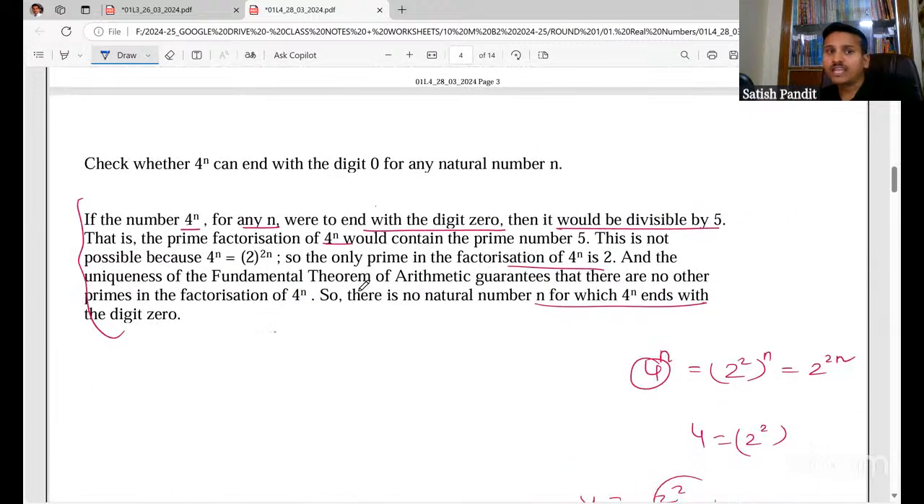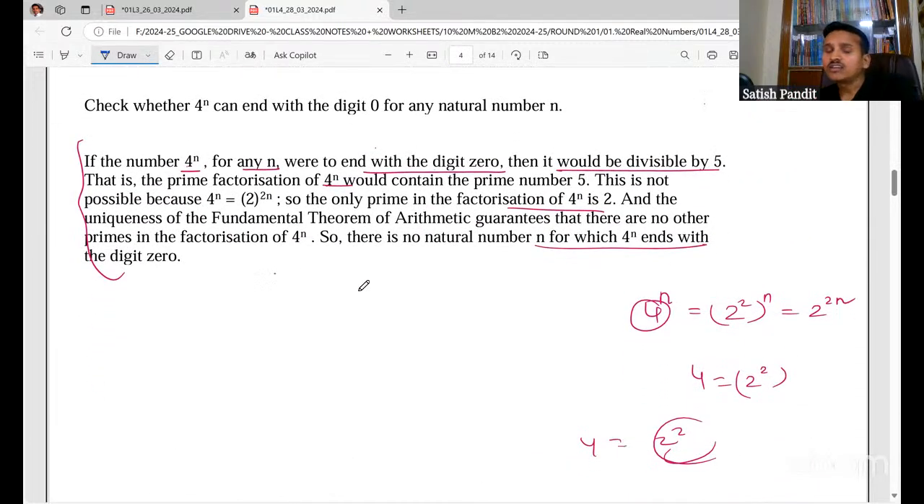Okay. So they're asking, check whether 4 to the power n can end with the digit 0 for any natural number n. See, 4 to the power n means what? If you take the number 4, I can write 2 into 2 to the power n. Yes or no? So 2 into 2 means 2 to the power 2, the whole power n. Yes or no? That means here the only factor is 2. 5 is not there. Okay.